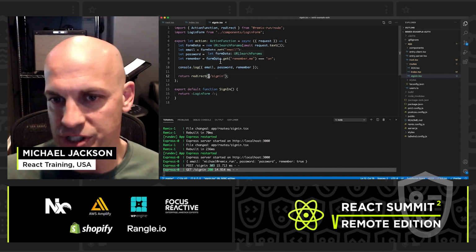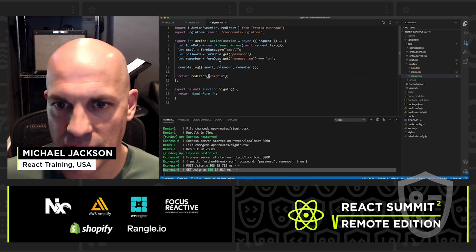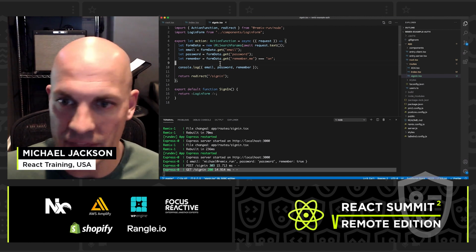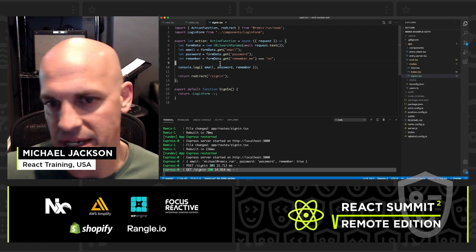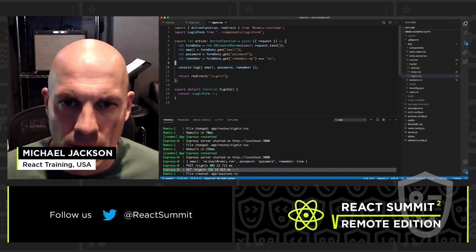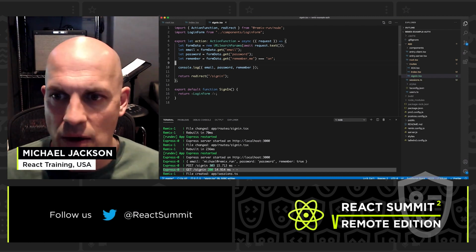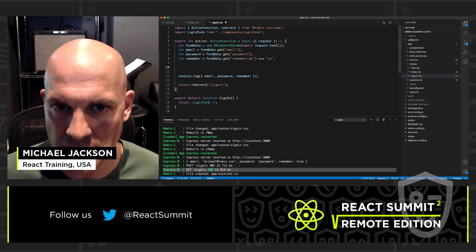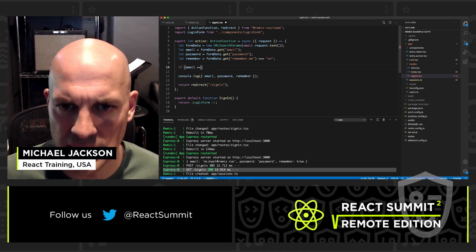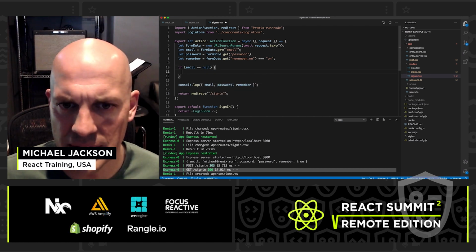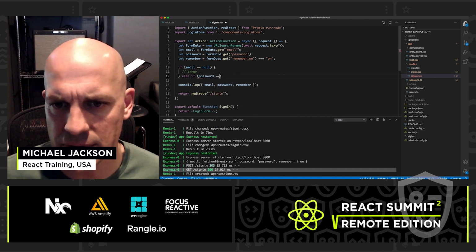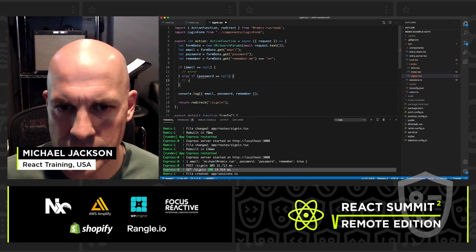What we're going to do now is just validate these credentials, right? If the email and the password were valid, then we need to log the user in. If they weren't, then we're going to redirect to the sign-in page and maybe show an error or something. So what we need to do now is check these credentials and log the user in if they're valid. So let's do some validation here of the form data. So if there's no email, that's an error state. Otherwise, if there's no password, that is likewise another error state.